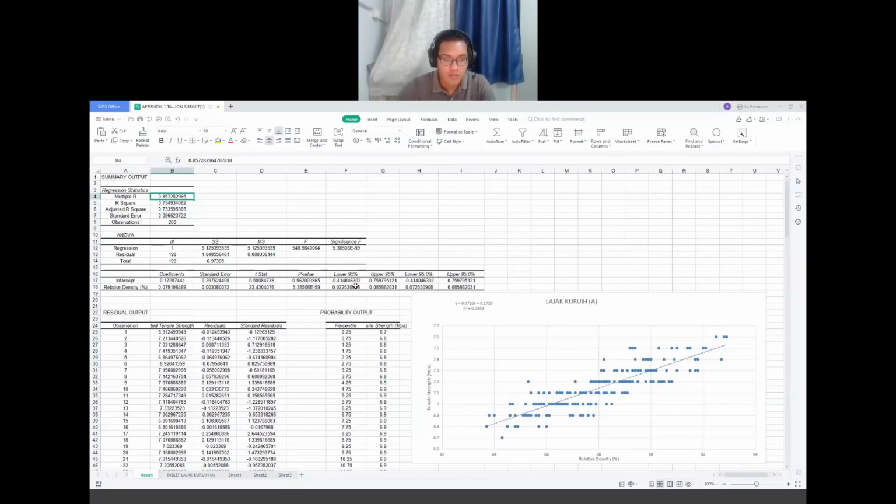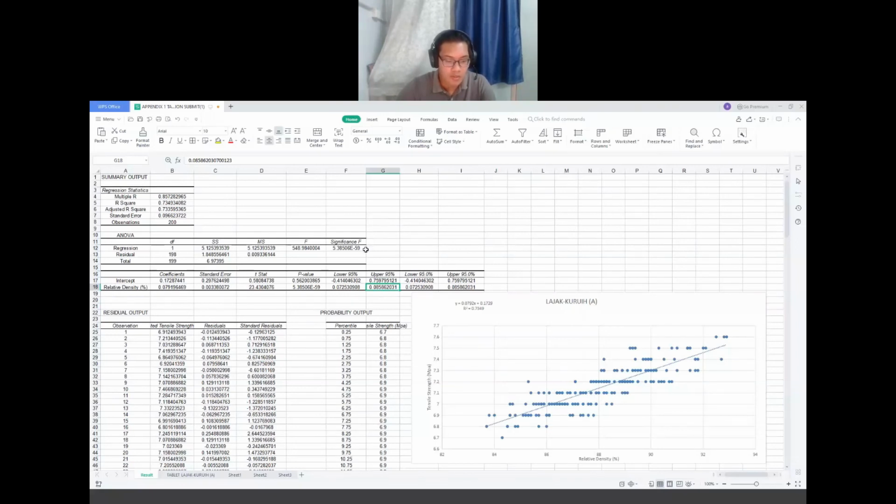The lower one is 0.0725, and the upper one is 0.0858.